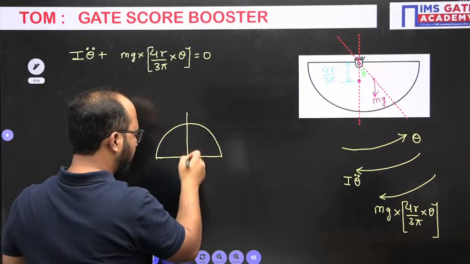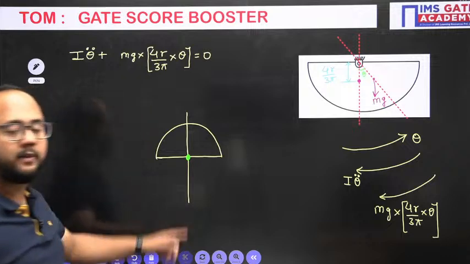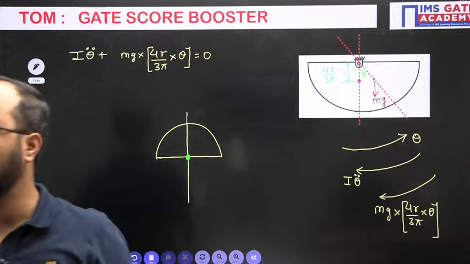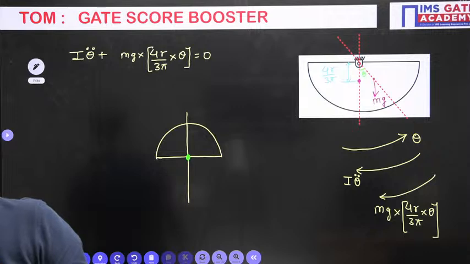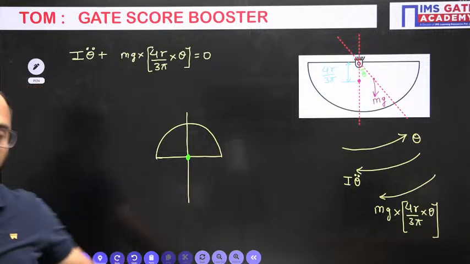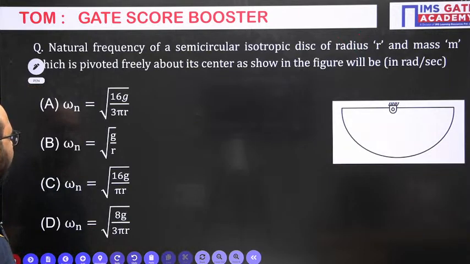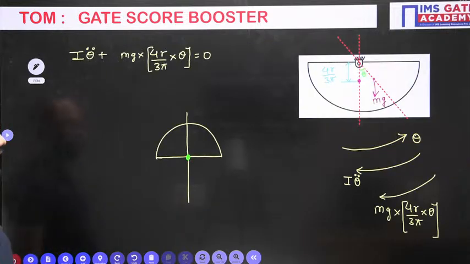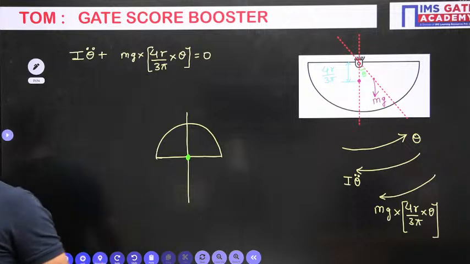So what will be the answer of mr square by 2? What will be the mass moment of inertia value? Rahul, you are telling option A. Okay, we will see which option is correct, but tell me the formula. Which mass moment of inertia value you will be taking here?